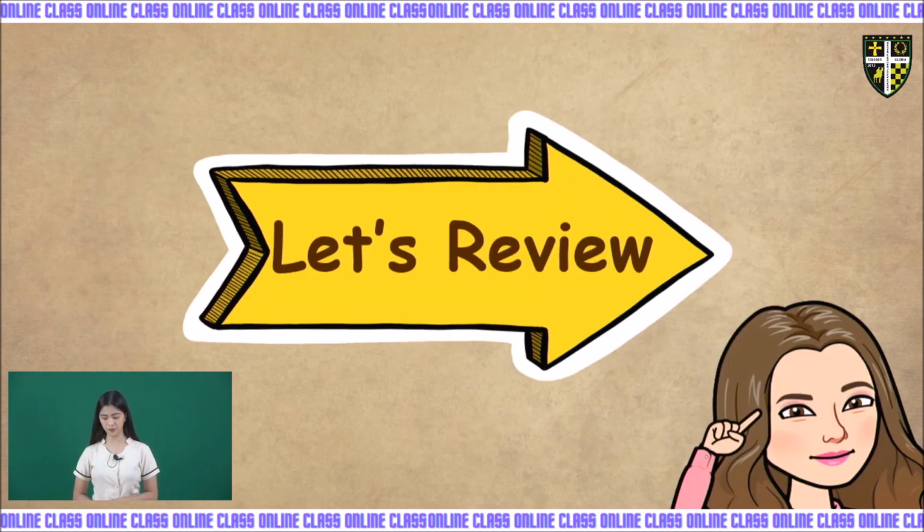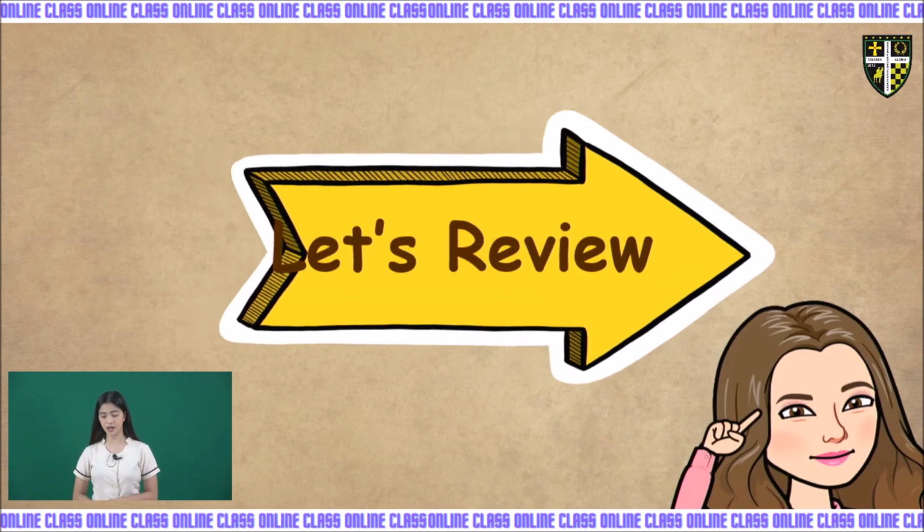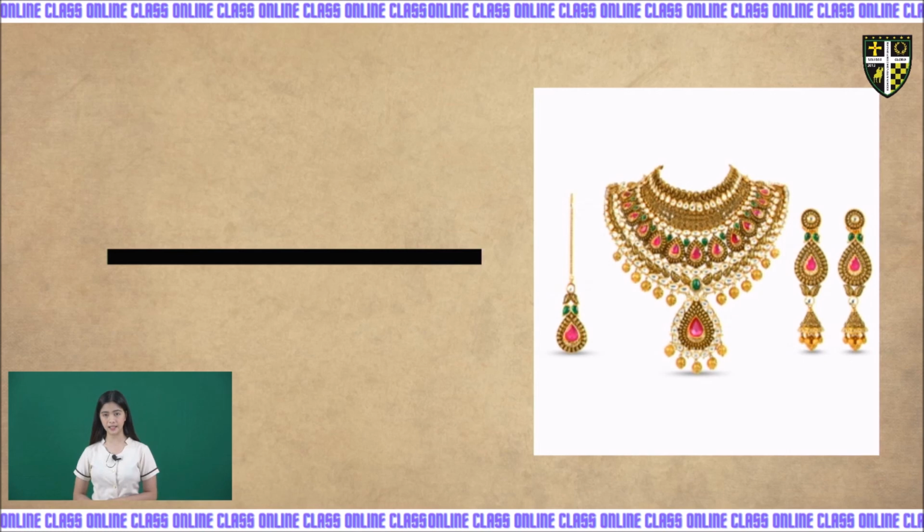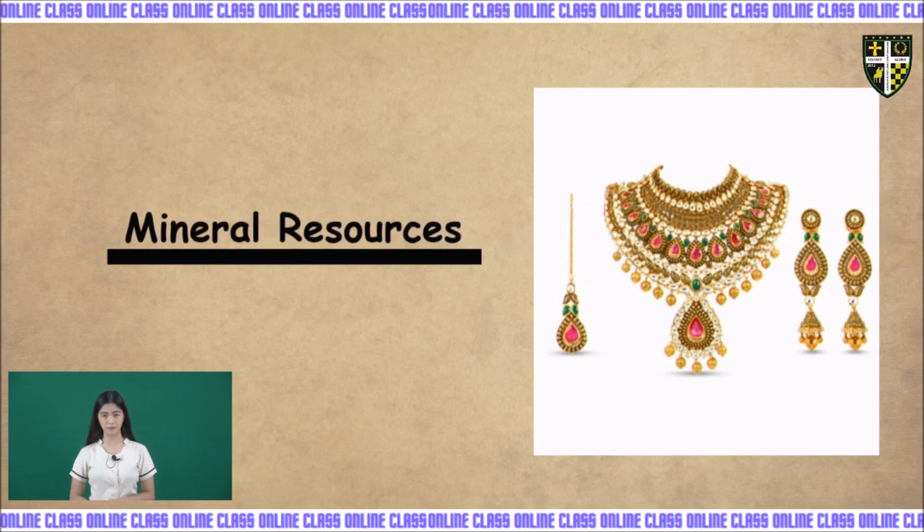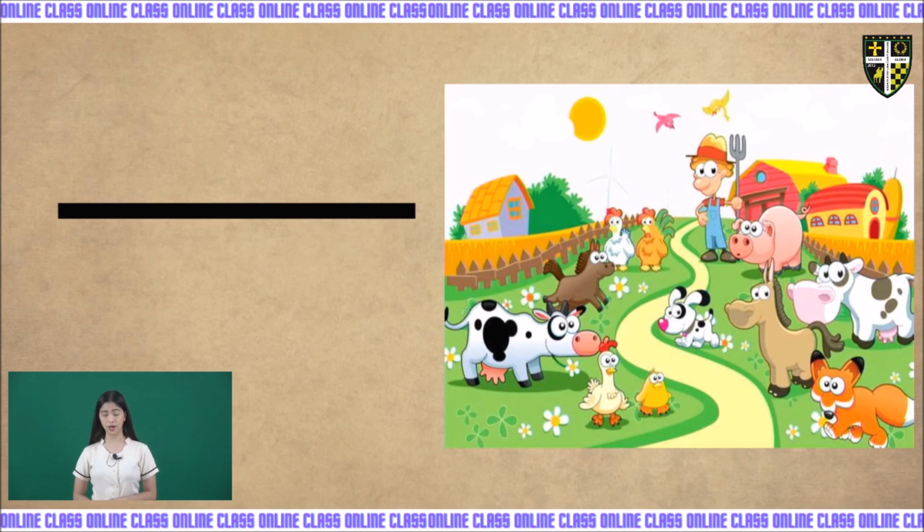So let's review. Tell me what kind of resources the following pictures belong to or are made of. The first picture, as you can see, shows jewelries. What kind of resources does this picture belong to? Very good. The jewelries belong to the mineral resources because they are made up of silver, gold, and different kinds of metallic minerals. How about this one? These are the farm animals. Which resources do these farm animals belong to? Very good. They belong to land resources.